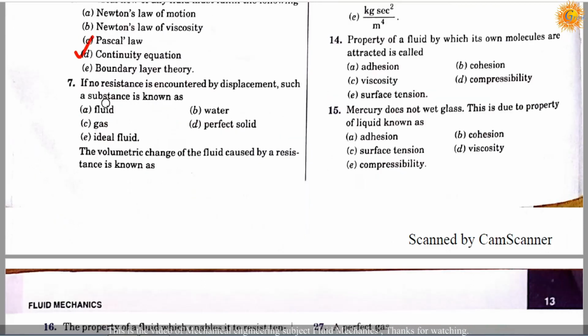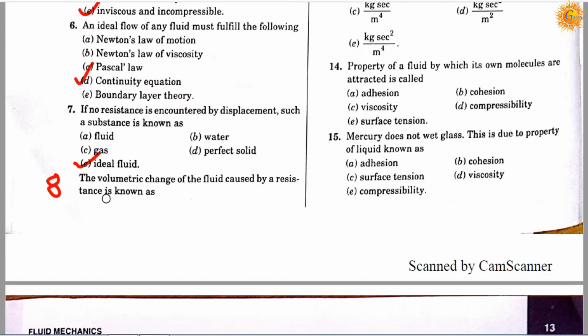Question number 7. If no resistance is encountered by displacement, such a substance is known as: option A, fluid; option B, water; option C, gas; option D, perfect solid; option E, ideal fluid. So the correct answer is E, it will be ideal fluid.